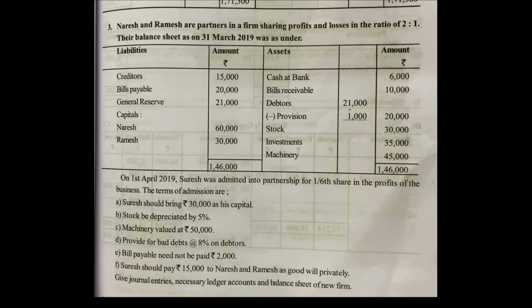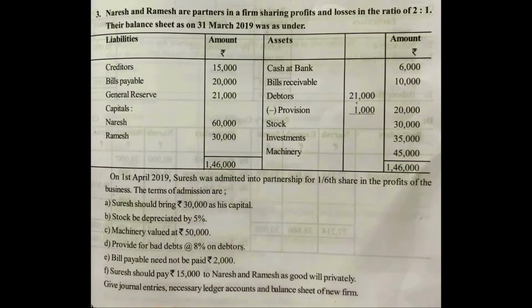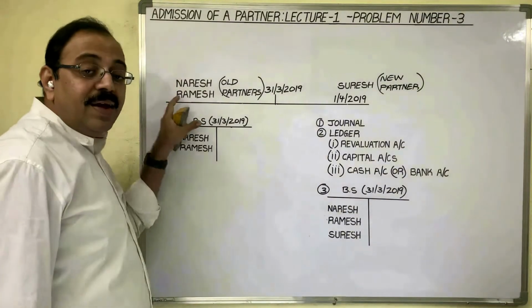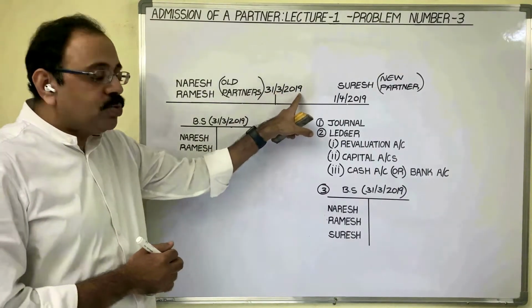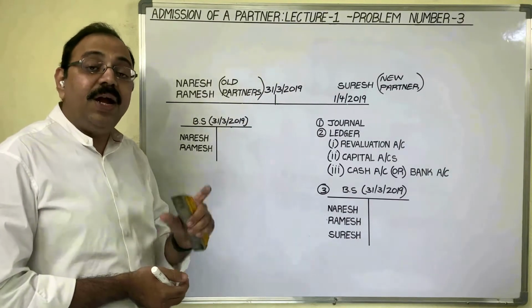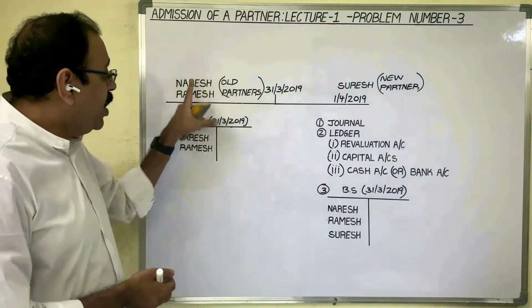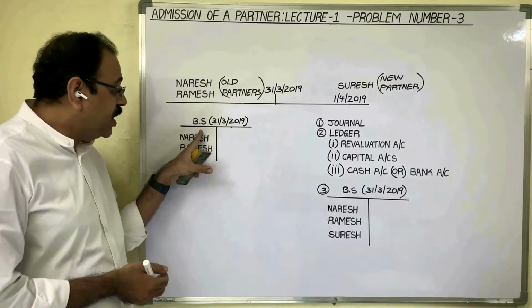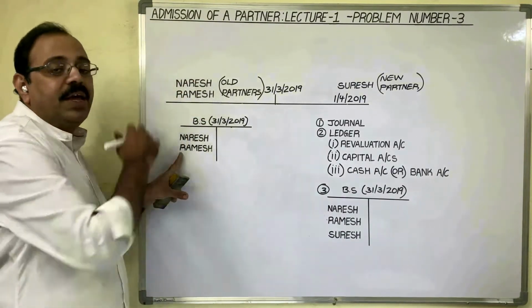What he is asking in the question? Give journal entries, necessary ledger accounts and balance sheet of new firm. Observe the old balance sheet date 31st March 2019. Naresh and Ramesh started their partnership business with one agreement. Up to 31st March 2019, these 2 members only handled this business. At the end of accounting period, on 31st March 19, they prepared one balance sheet. This balance sheet contains the details of Naresh and Ramesh as per their agreement.